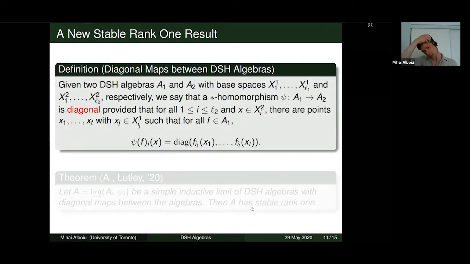Now, if we're hoping to get a stable rank 1 result in the likes of Elliott, Ho, and Toms for these DSH algebras, we need a notion of diagonal maps between such things.